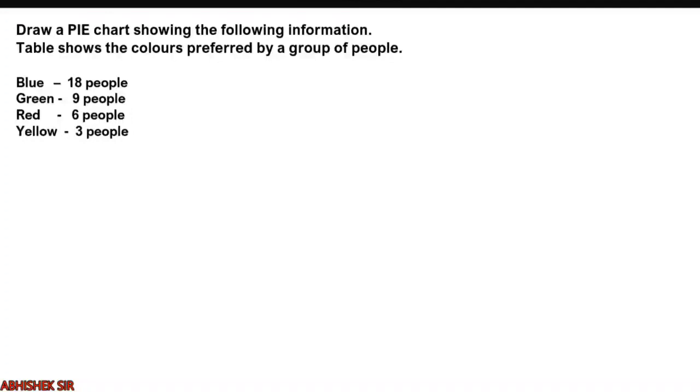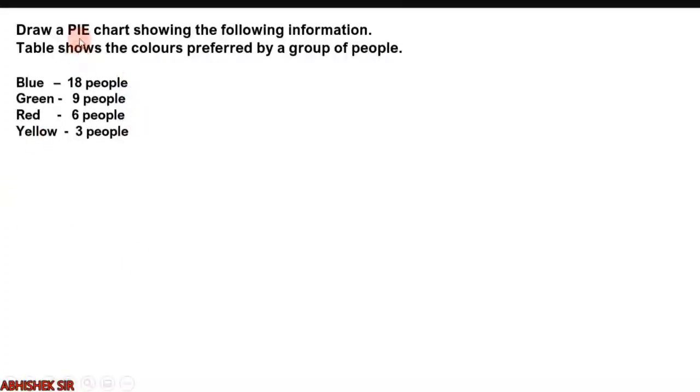Draw a pie chart showing the following information. The table was drawn in the question. It showed the color and the number of people who prefer those colors, which means it is a kind of favorite. So blue 18 people, green 9 people, red 6 people, and yellow 3 people. Clear? So this is the basic information that is given.